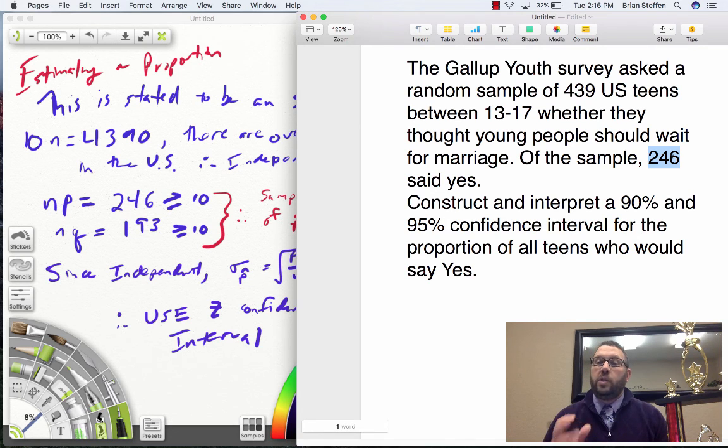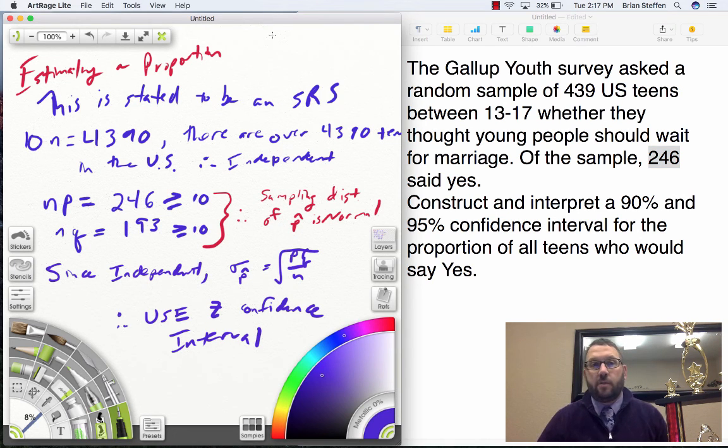So again, we know a sample value, 246 out of 439. What we don't know is what the actual proportion is for all teens. So we're going to make an interval and take a guess at what that is. And that's basically what a confidence interval is. It's a best guess. So here we have, estimating a proportion. That's the state portion there in red. So we're going to state that I'm going to be estimating a proportion.